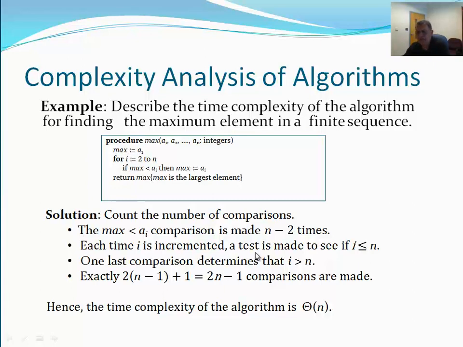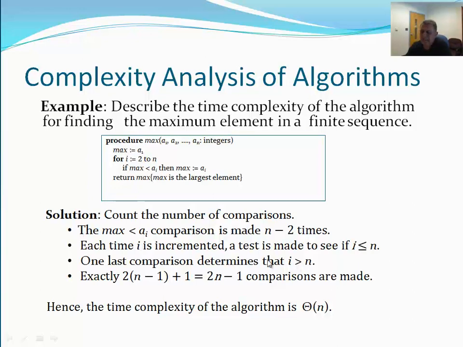Each time i is incremented, a test is made to see if i is less than or equal to n, because if it is equal to n, then we stop, right? And then you're not going to compare it to itself. That's one time, and then you didn't compare it when A1 was itself to A1, and so that's 2 times. So n minus 2 times we made the comparison there, and one last comparison determines that i is greater than n.